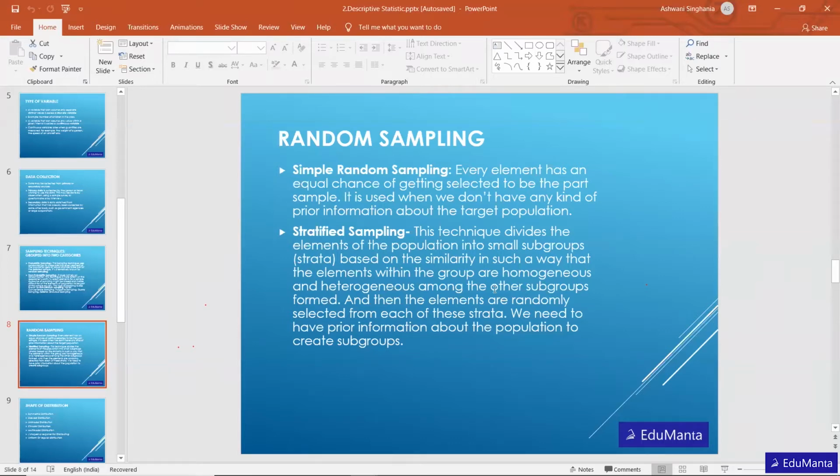Suppose you want 5 girls and 5 boys, then you pick 5 girls from the girls group without even seeing whom you are picking, and 5 boys from the boys group in the same way. So in this kind of sampling, we divide the population into subgroups and then pick randomly from those groups. This is called stratified sampling.